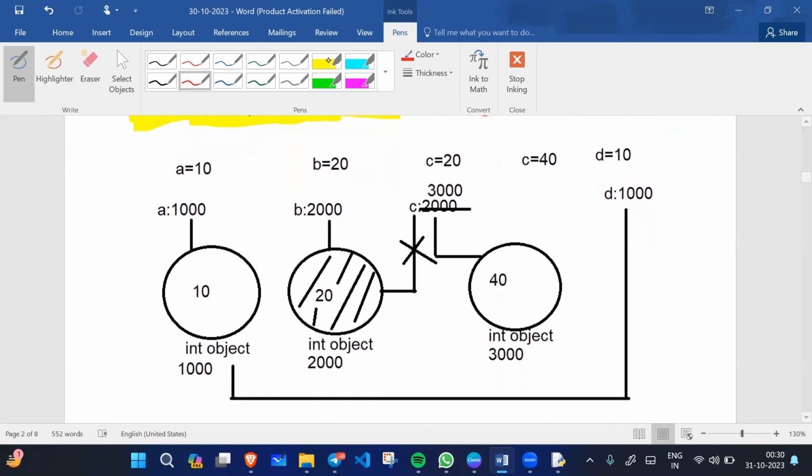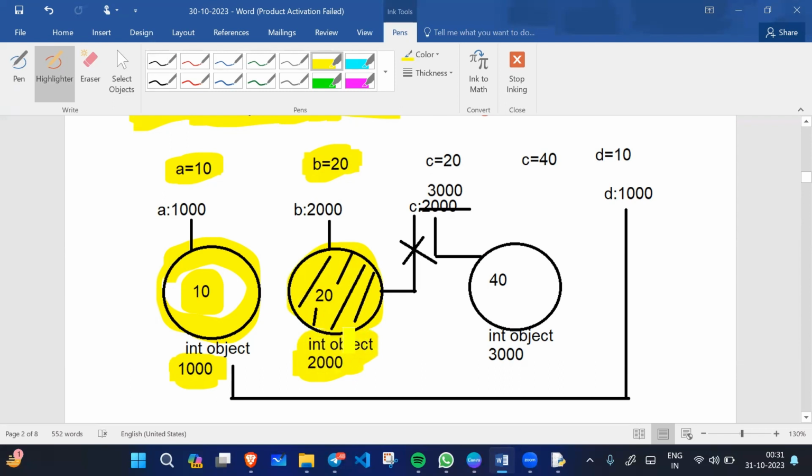So let's take an example again. A equals 10. So this memory block is created, and the value of this memory block is 10. And the address, or we can say the ID, of this object is 1000. Alright. For example, b equals 20. So again, a new memory block is created, and the value of this memory block is 20. Alright. If a memory block is created, it must have some ID, or we can say address. So it has address 1000.